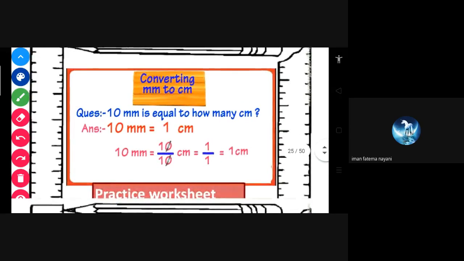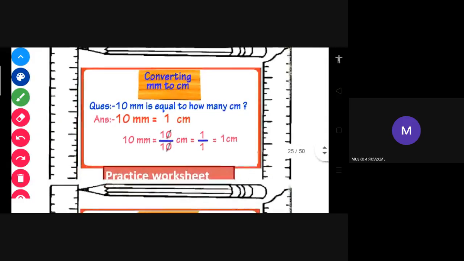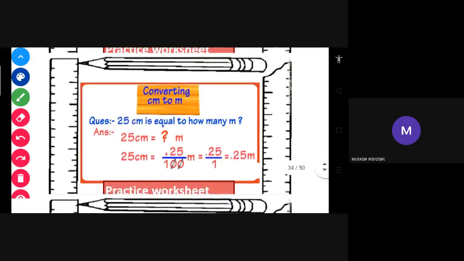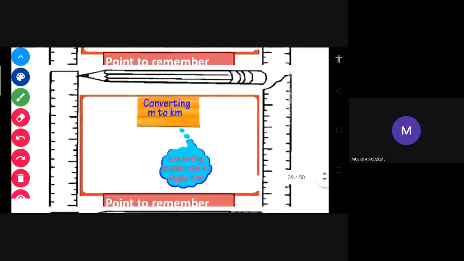And this one also, but here you have to just divide by 10, from millimeter to centimeter. If we are converting from centimeter to millimeter, we have to multiply by 10. But here we have to divide by 10. Even at last, one table is also given. I have put it in these also.